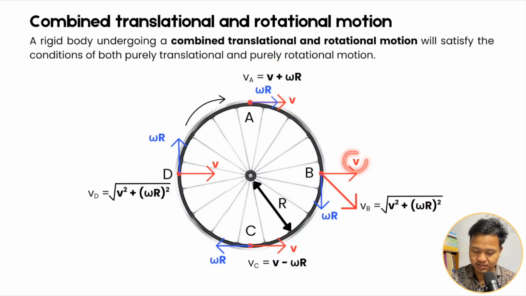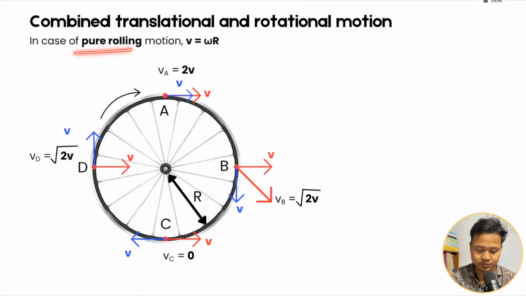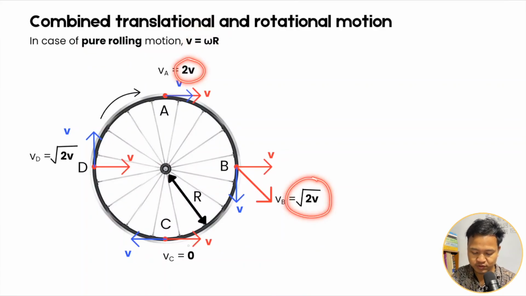At the other point, v and omega r, net is root of v square plus omega r square. Okay, so similarly v minus omega r. Okay, whatever we have said. So in case of pure rolling, v equals omega r applies, so we get 2v, root 2v, 0, root 2v.